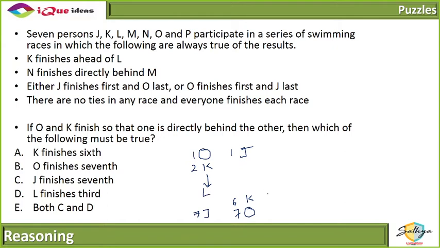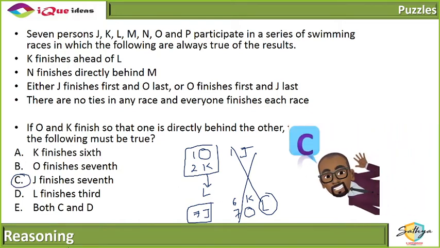But in this situation, there is no place for L to be behind, right? So that K is ahead. So this is not the condition, which means for sure we are looking at O and K in the first and second place and J in the seventh place, which means the fact that J finishes seventh has to be true. O cannot finish seventh, because if O finishes seventh, the very first condition that K finishes ahead of L cannot be satisfied.